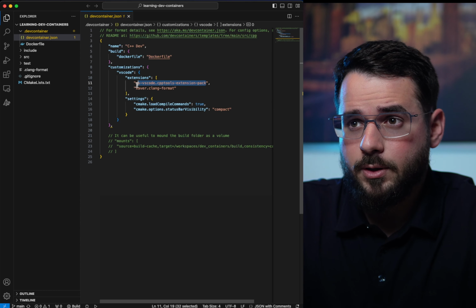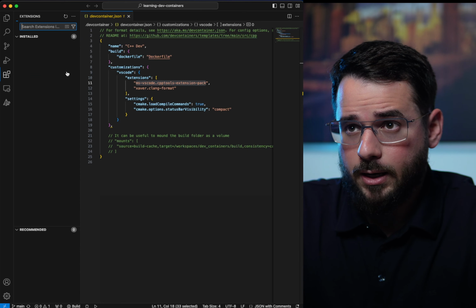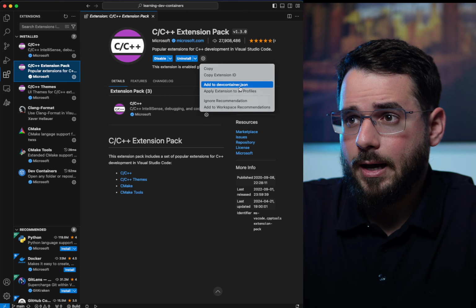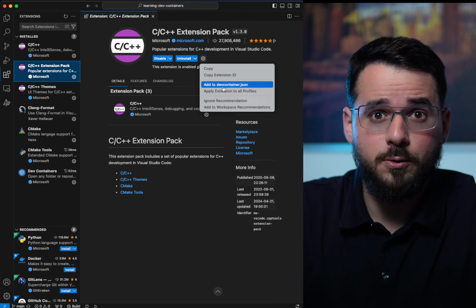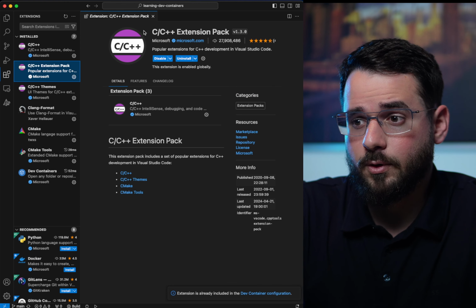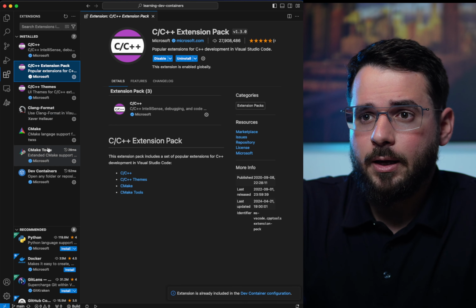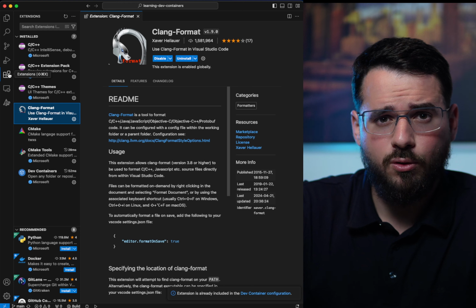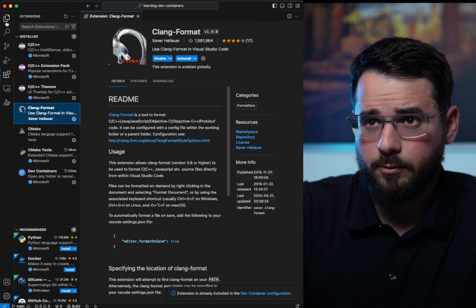So here we see this C++ pack, which is exactly this one. And I can just add to dev container. This is how you install or tell VS Code to install this in the container. If I do this, it's already there, and the Clang-format. Clang-format is a very nice tool. You'll see a little bit more in a few moments.